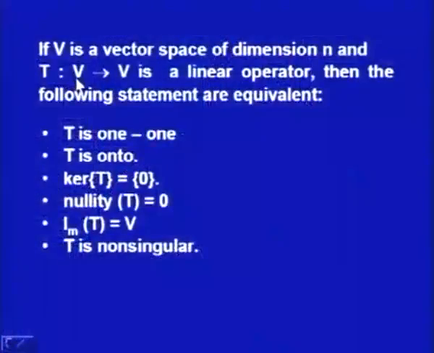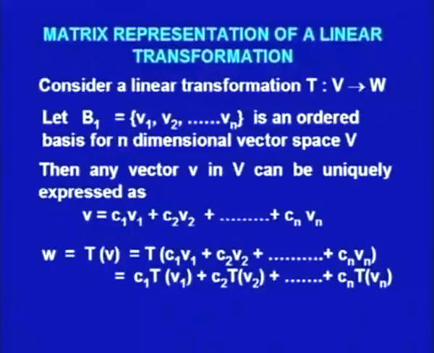We have a vector space V of dimension n, and we have an operator T from V to V, we call it a linear operator. Then the following statements are equivalent: T is 1-1, T is onto, kernel T is equal to theta, only the identity vector, nullity T is equal to 0, image T is equal to V, and T is non-singular. So, this is what we have done for the linear transformation. In the next part of my lecture, I will be discussing matrix representation of a linear transformation.